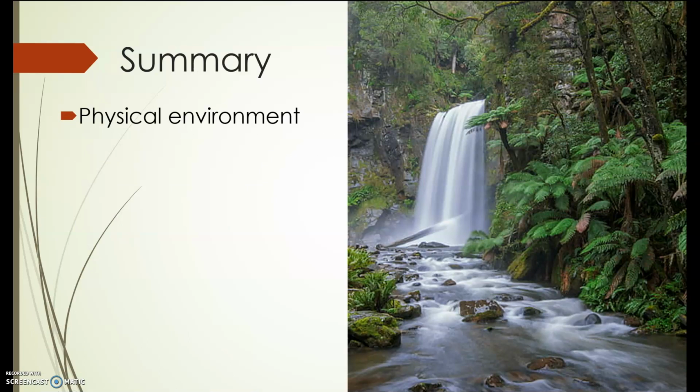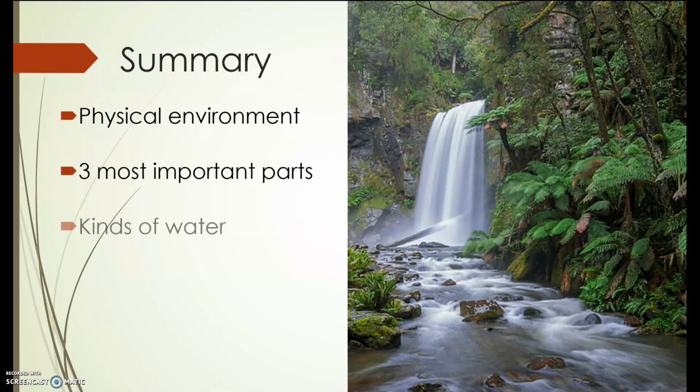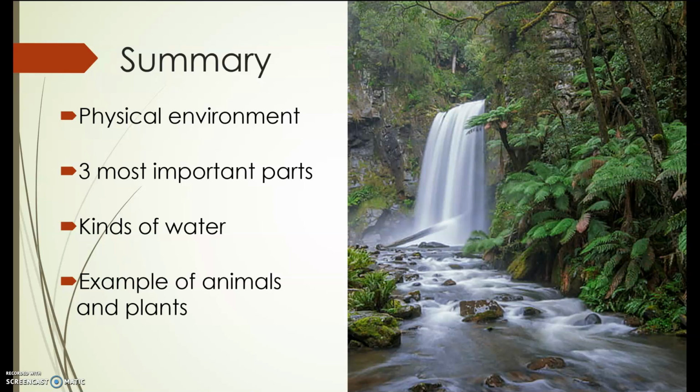Okay, let's do the summary. We talked again about the physical environment, the three most important parts, which are light, water, and temperature. We talked about the kinds of water, which are fresh water and salt water. And we also gave many examples of animals and plants with the three most important parts. Hope you all learned today.